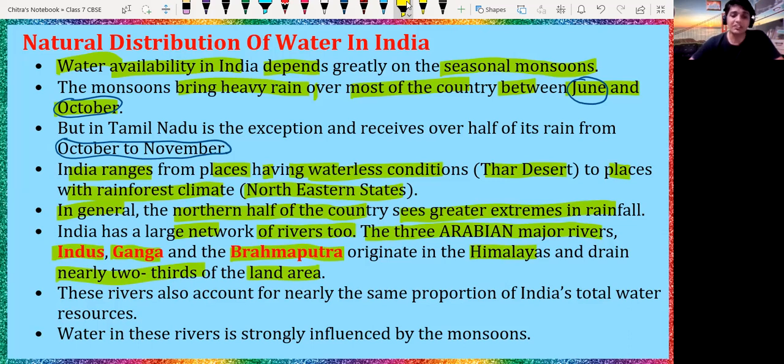These rivers also account for nearly the same proportion of India's total water resource.